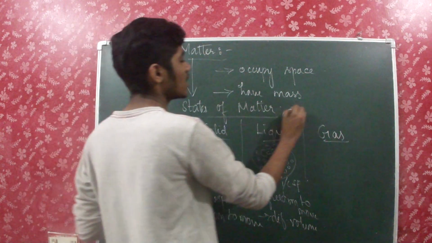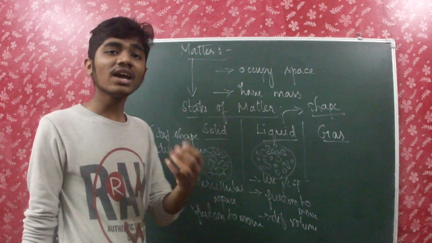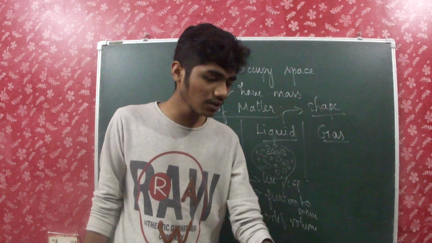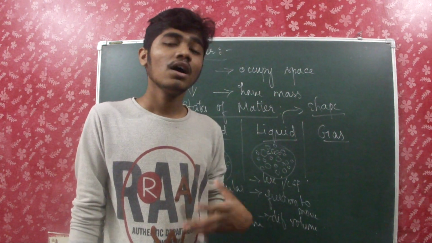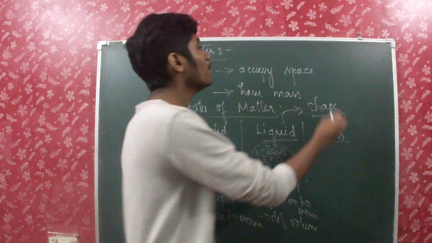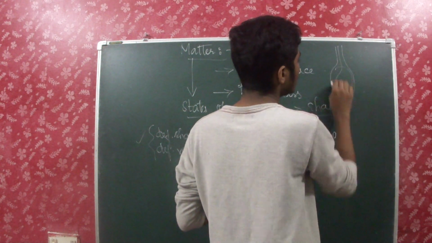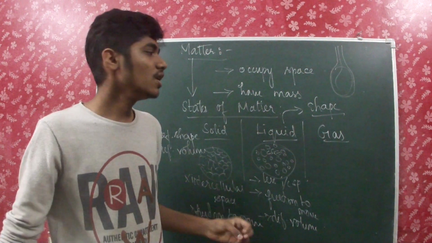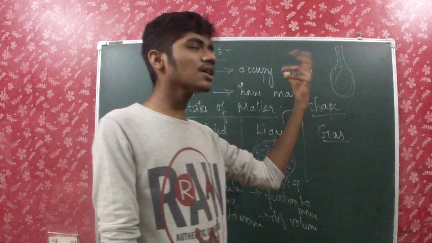But what about the shape of liquids? Do they have any shape? For example, if I am pouring water on the ground, does it obtain any shape? No, am I right? But if I put it into a container, then it will assume the shape of the container. So we can say that the shape of a liquid is solely determined by the shape of the container.